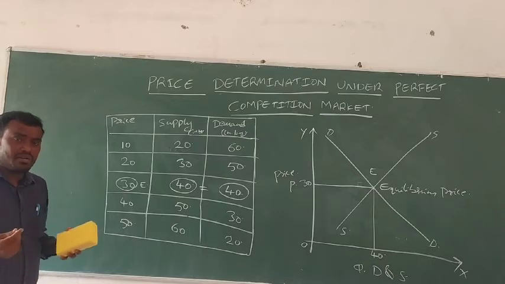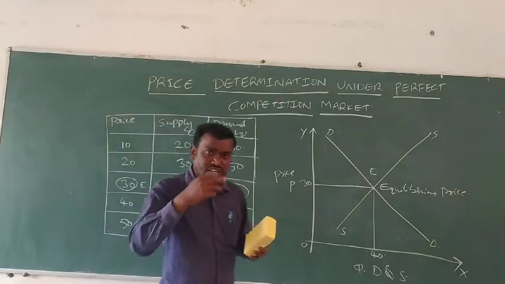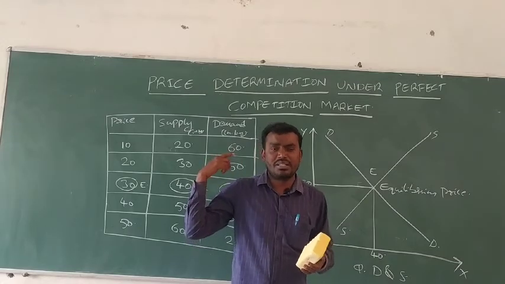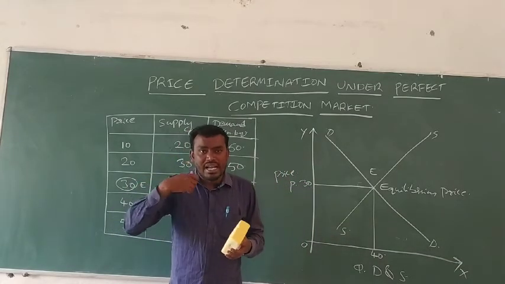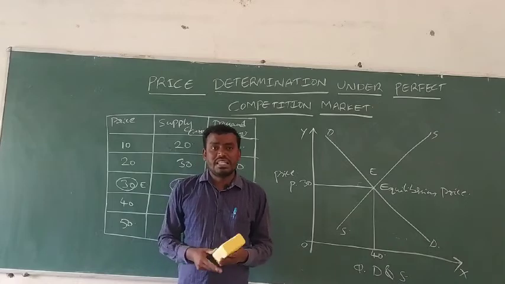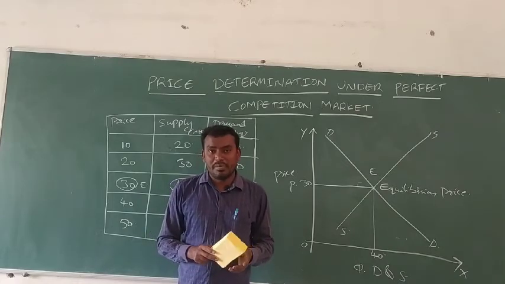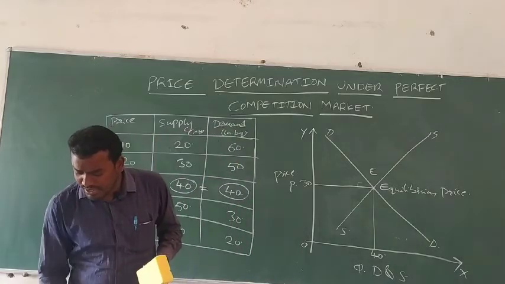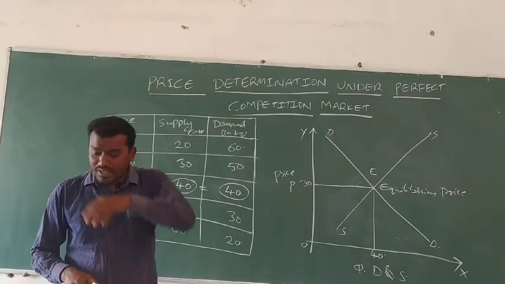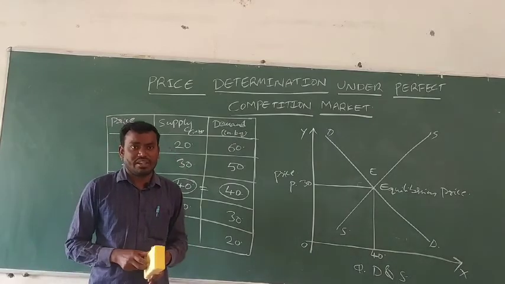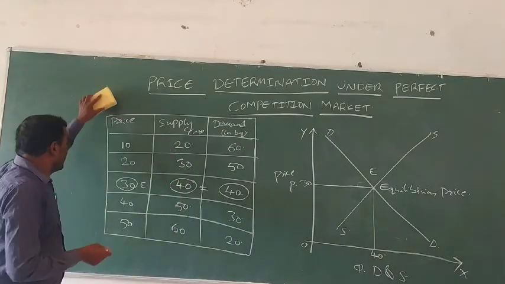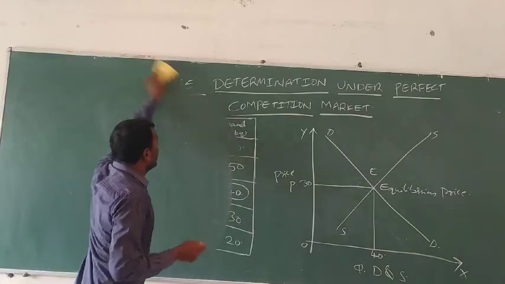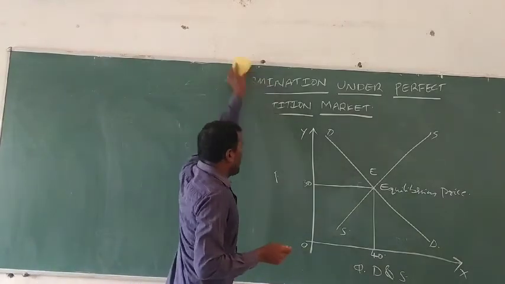Next we move to the important question. This price determination in the perfect competition market is very important for the 10 marks question. Next we move to the 5 marks question, that is the comparison between perfect competition market and monopoly market. Before that, we will discuss a little about the imperfect competition market. Imperfect competition market is quite the opposite of the perfect competition market.